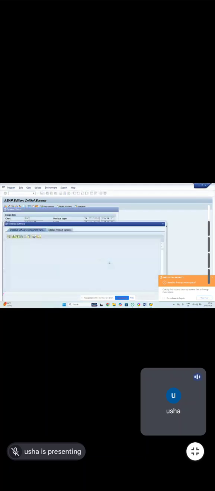Sorry for the break. In the latest versions, we have GUI also in the HANA database. So how can you check the version? You can go to the system status. You can search for this.